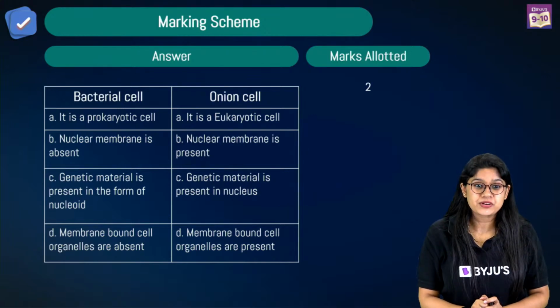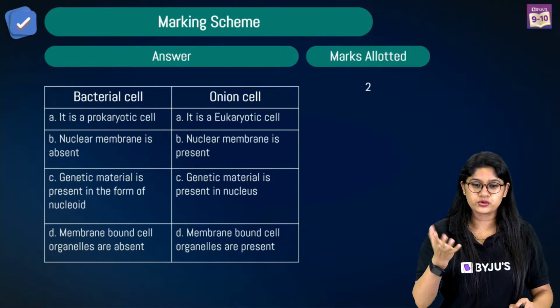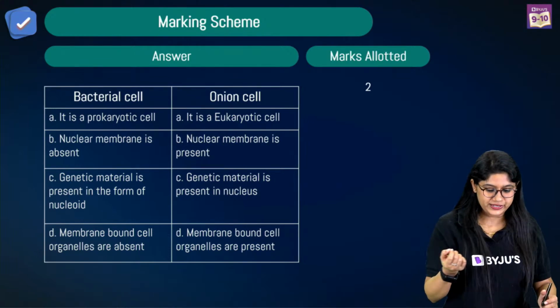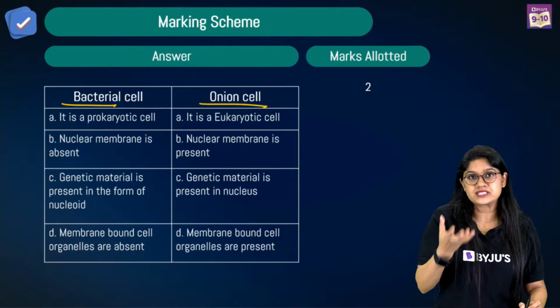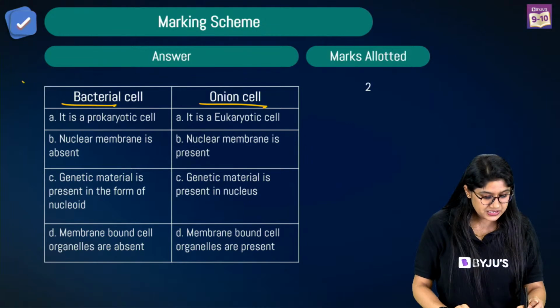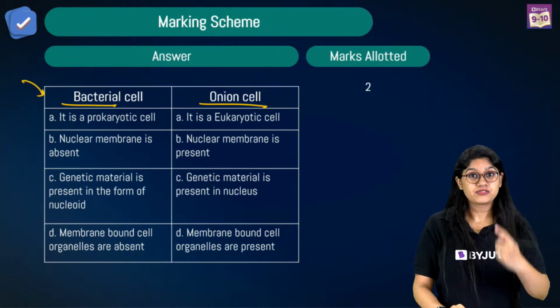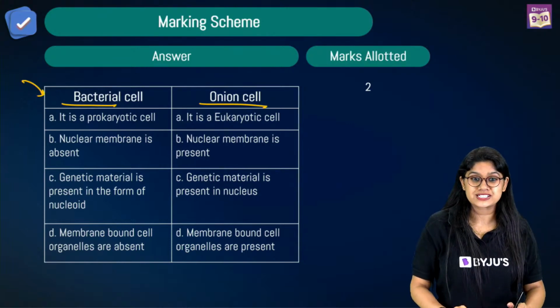Samriddhi, can you write what difference we are looking for? Very good. So we have the bacterial cell and the onion peel cell. The onion cell is a plant cell, whereas the bacterial cell is a bacteria. The plant cell is of the eukaryotic type, and the bacterial cell is of the prokaryotic type.